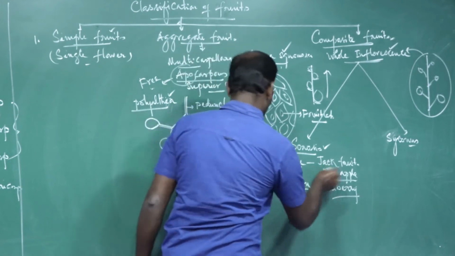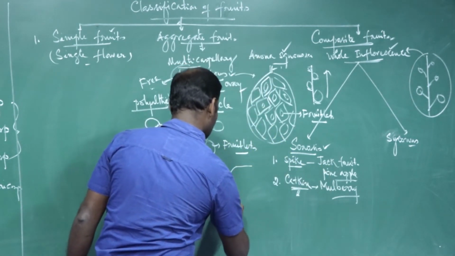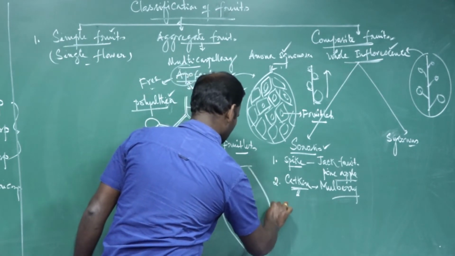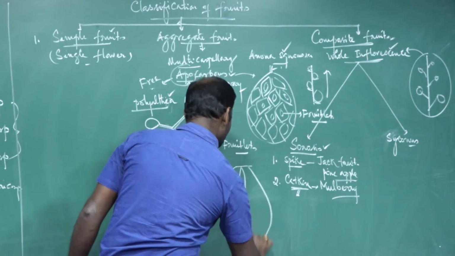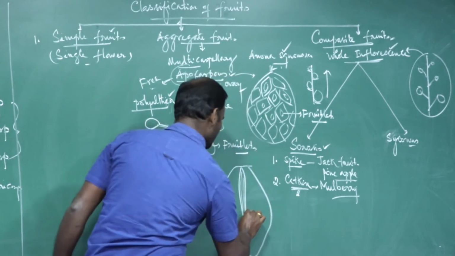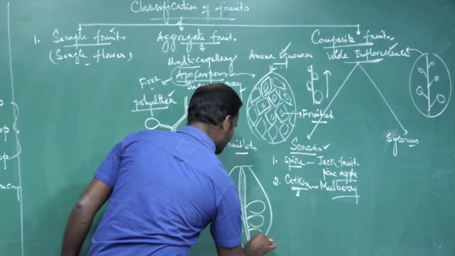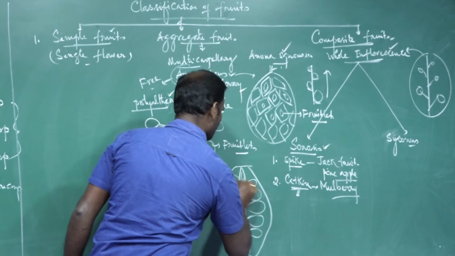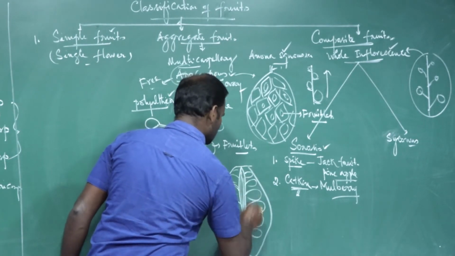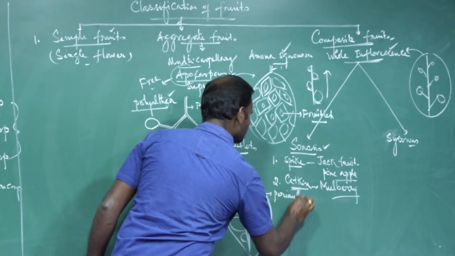Take for example jackfruit. There is a central fleshy axis from which many florets arise in a racemose manner. These are called perianth. You know what is called perianth?